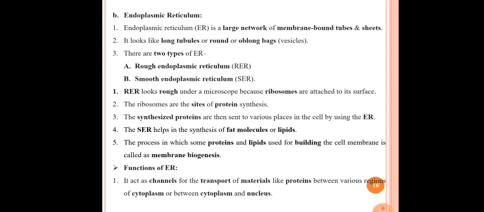The third point here is that there are two types of endoplasmic reticulum. The first one is the rough endoplasmic reticulum and the second one is the smooth endoplasmic reticulum.